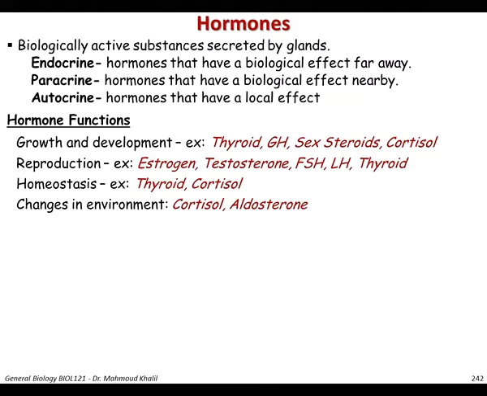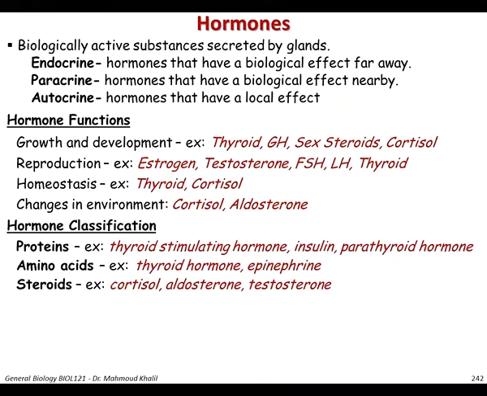For hormone function, we have hormones that regulate growth and development, like the thyroid hormone, growth hormone, sex steroids, and cortisol. While hormones affecting the function of reproduction are especially estrogen, testosterone, FSH, and LH. While hormones regulating homeostasis are majorly the thyroid hormones and cortisol. These, which respond to changes in the environment, as well include cortisol and aldosterone.